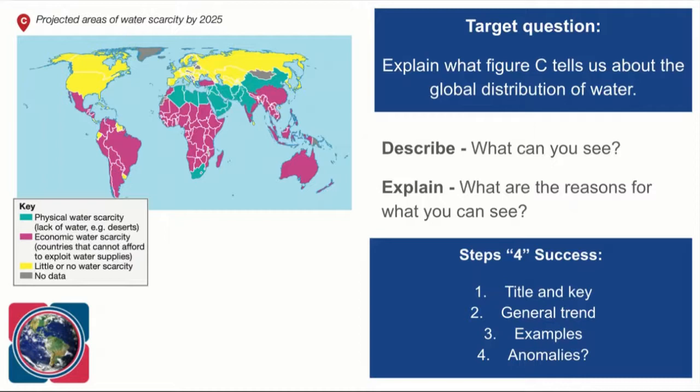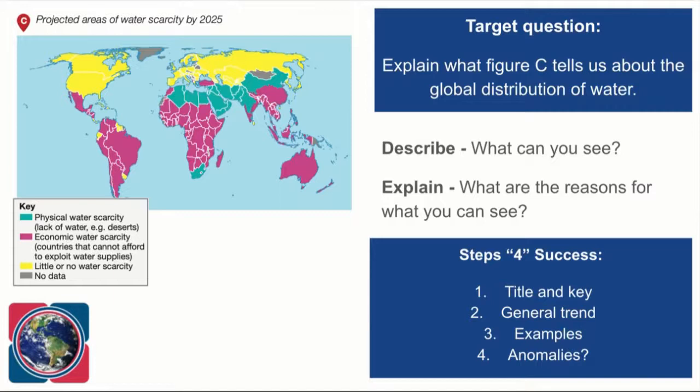An anomaly includes Australia. So step 4 now, I'm looking at my anomalies. This is a HIC, which would expect not to suffer from economic water scarcity. This could be because they have such a warm and dry climate. That's my explanation. Might not be the reason, but at least I've given the examiner, I've given the person marking this answer some information to go on in terms of my explanation.